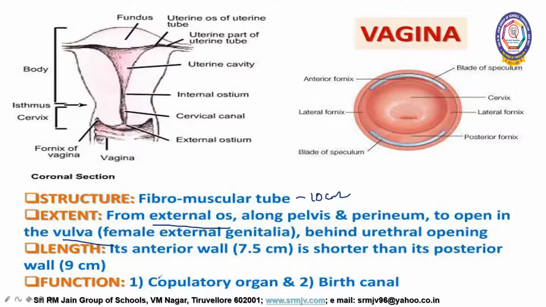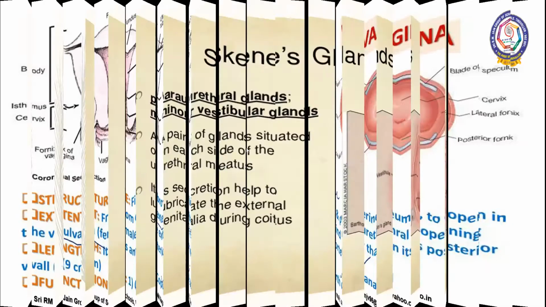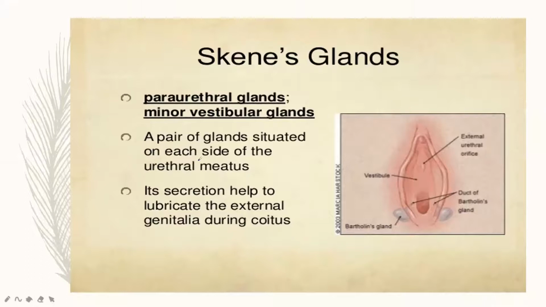And what is the use of this vagina? The vagina acts as a copulatory organ and birth canal. This is about the importance of the vagina. So this is about the ducts present in the female reproductive system.